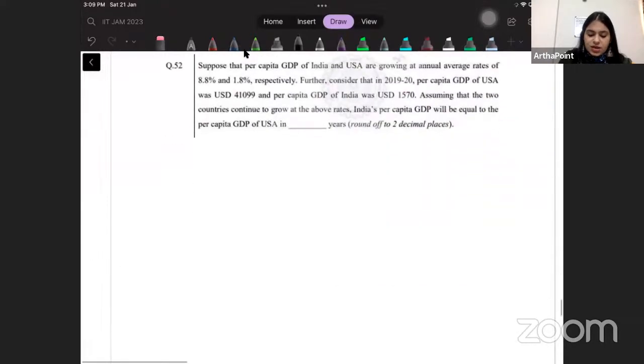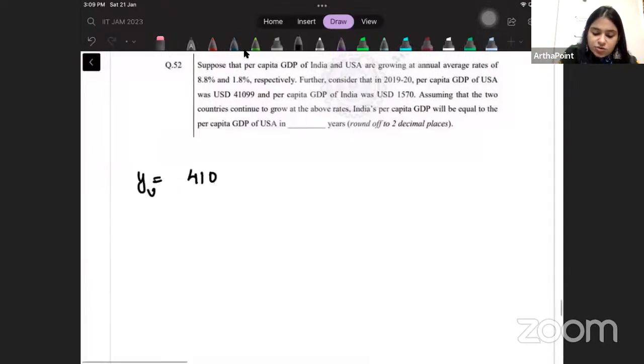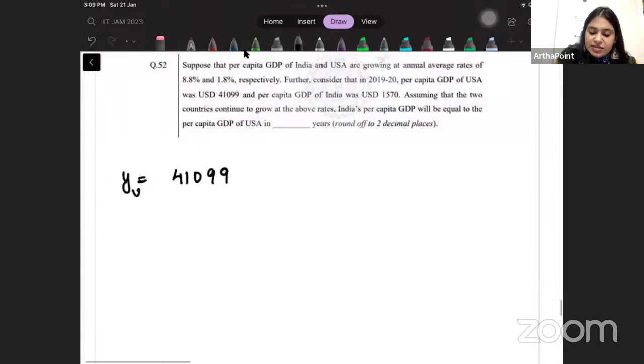Okay. Come to the next one. Suppose that per capita GDP of India and USA are growing at an annual average rate of 8.8 and 1.8 respectively. Further consider that per capita GDP of USA is 41099 and that of India is 1570.